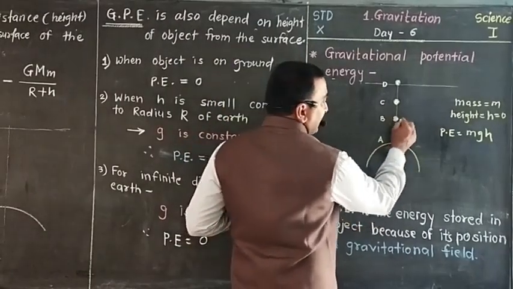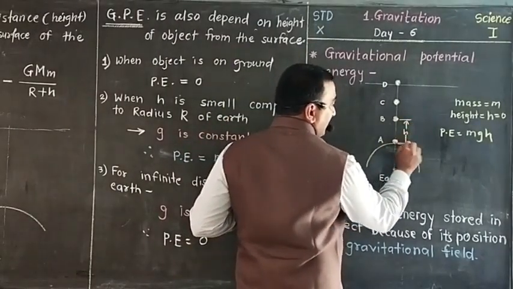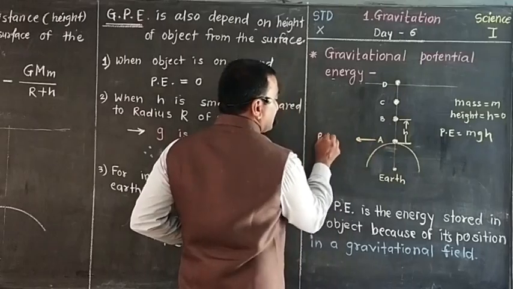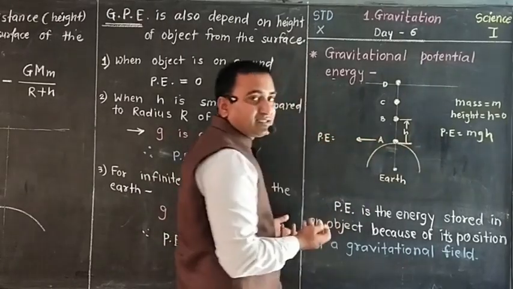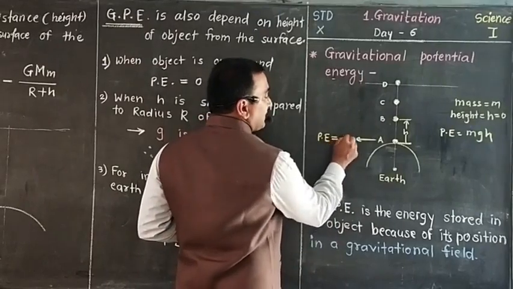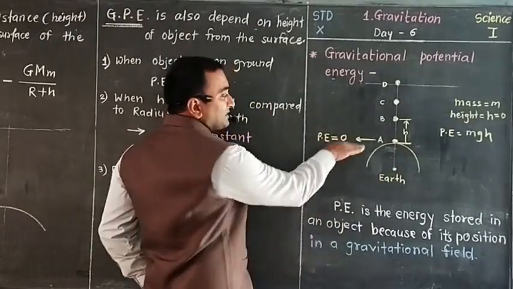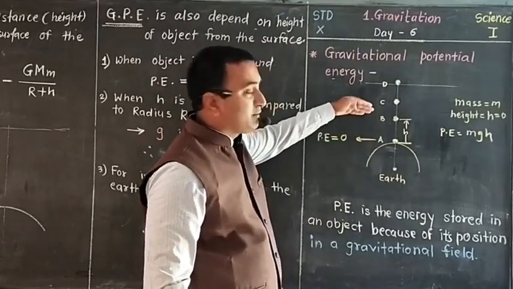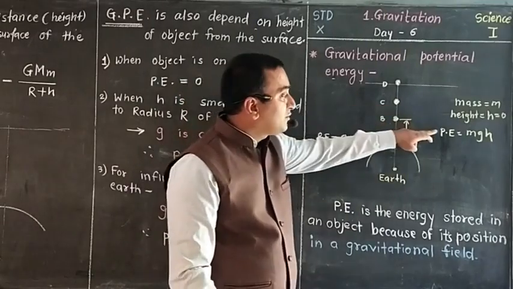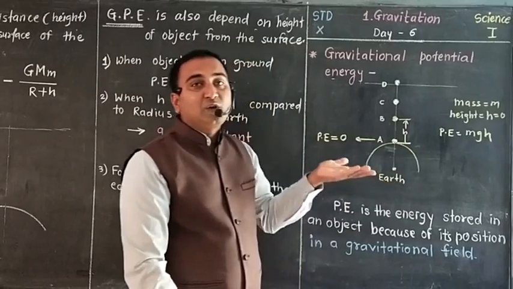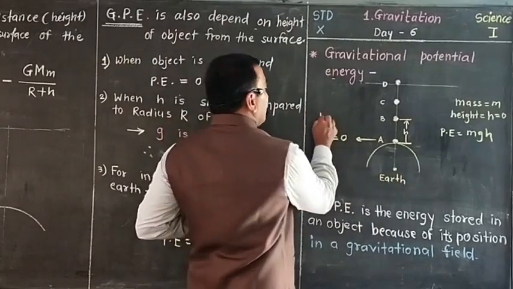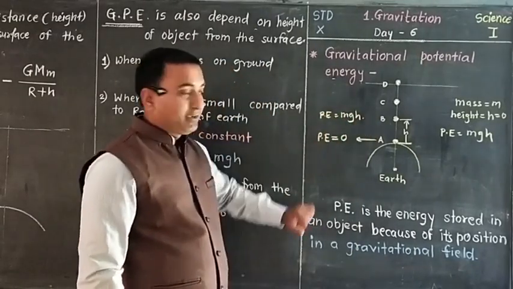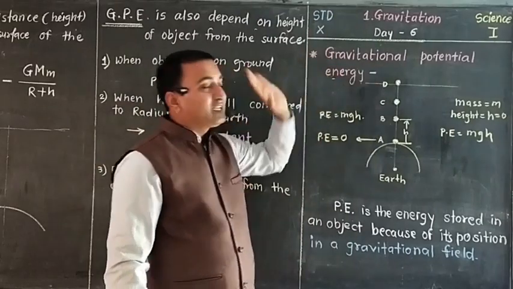Then when the object is raised to height h, at position A, h is 0, height is not there, so potential energy at ground level is 0. But as the object increases in height, from point A to point B, height increases, and because of that increased height, potential energy goes on increasing. So here potential energy is equal to mgh. Then another point: gravitational potential energy is our point.